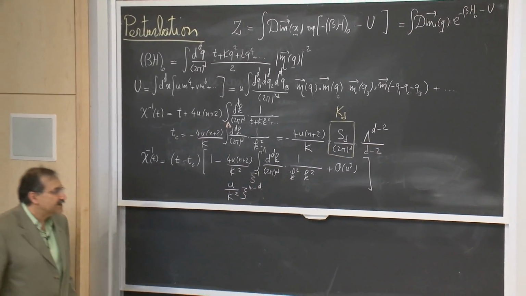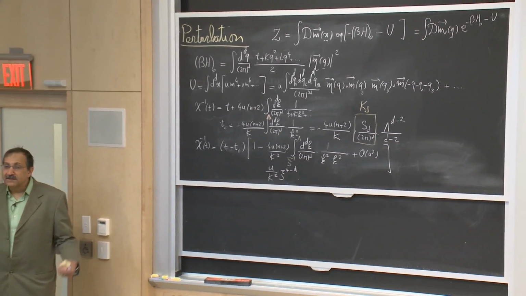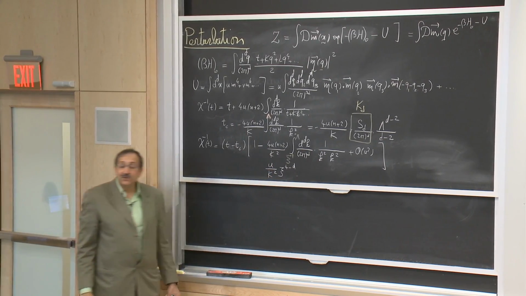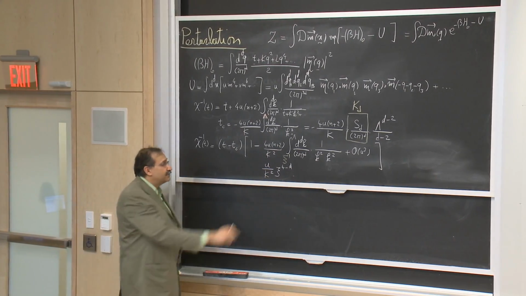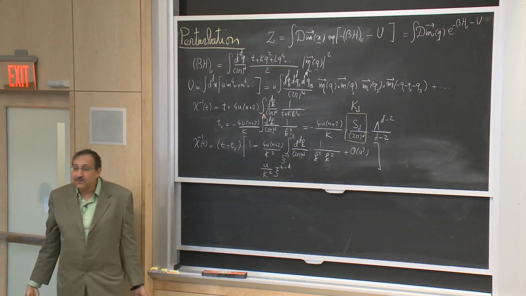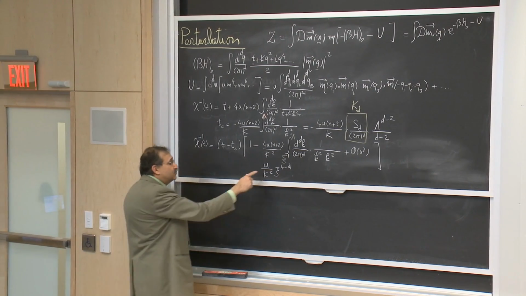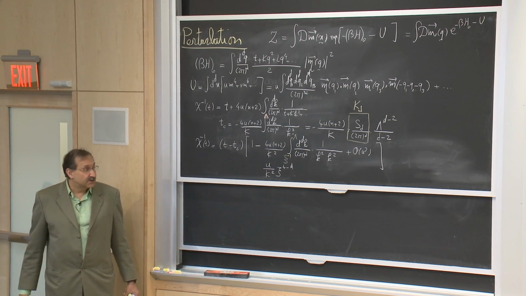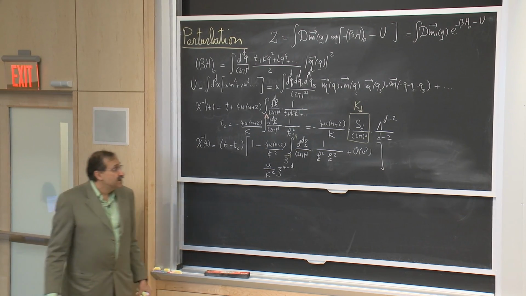And I emphasized that the dimensionless combination of the parameter u that potentially can be added as a correction to a number of order of 1 is u k squared multiplied by some length scale to the power of 4 minus d.